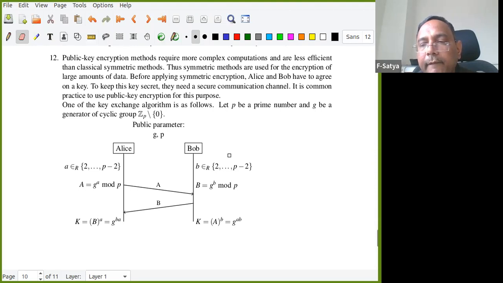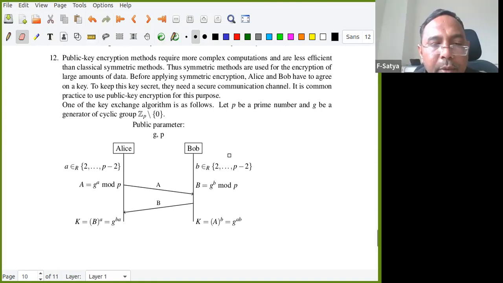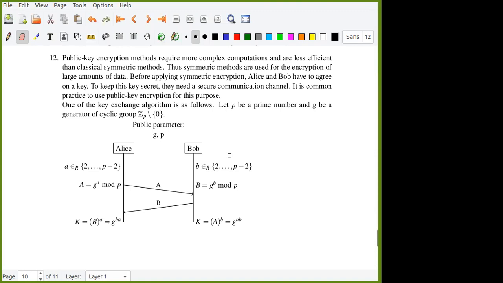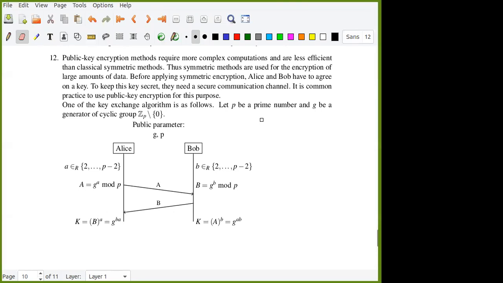Shubhamoy? No, sir. Sir, can you tell me what is this A equals G to the power a mod P? No, I'm doing G. G is the generator, right? Then I'm doing power a. Power a means I'm multiplying G a times. Then I'm doing modulo P, correct?